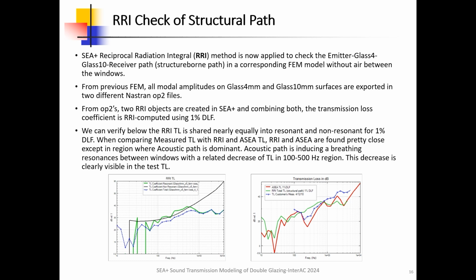We can verify in the graph below that the RRI TL is shared nearly equally into resonant and non-resonant for 1% DLF. When comparing measured TL with RRI and ASEA TL, RRI and ASEA are found pretty close except in the region where acoustic path is dominant. Acoustic path is inducing a breathing resonance between windows with a related decrease of TL in the 100 to 500 Hz region. This decrease is clearly visible in the test TL of the retained glazing model.